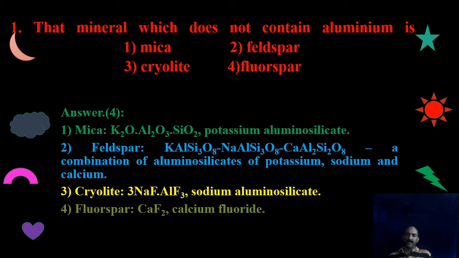Okay. The first question. The mineral which does not contain aluminum is? Your options: mica, feldspar, cryolite and fluorspar. See, mica is a trioxide: potassium oxide, aluminum oxide, silicon dioxide, and its formula, it is sometimes called a potassium aluminosilicate. Its formula K2O Al2O3 SiO2. So it contains aluminum. Feldspar is a trisilicate